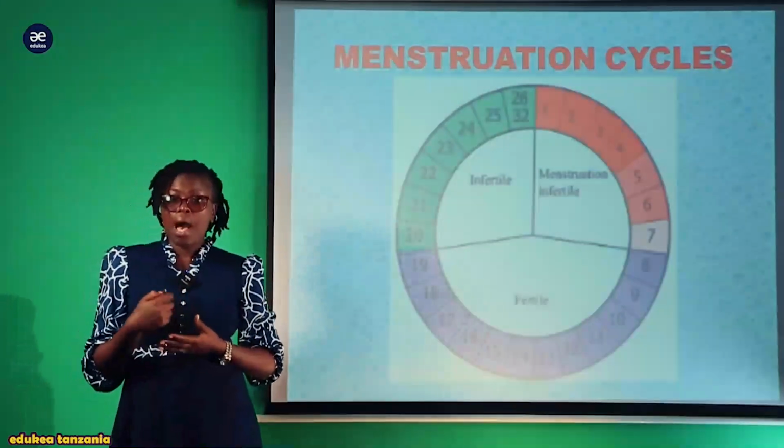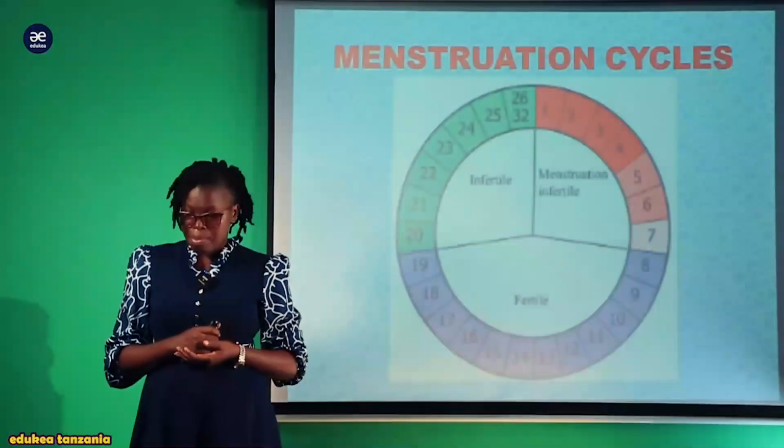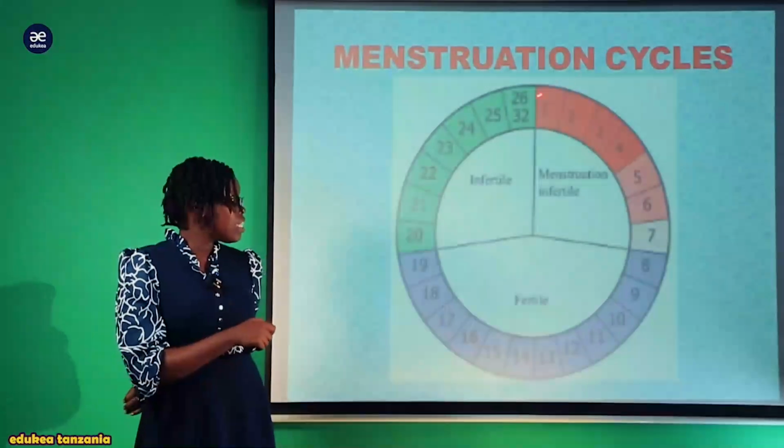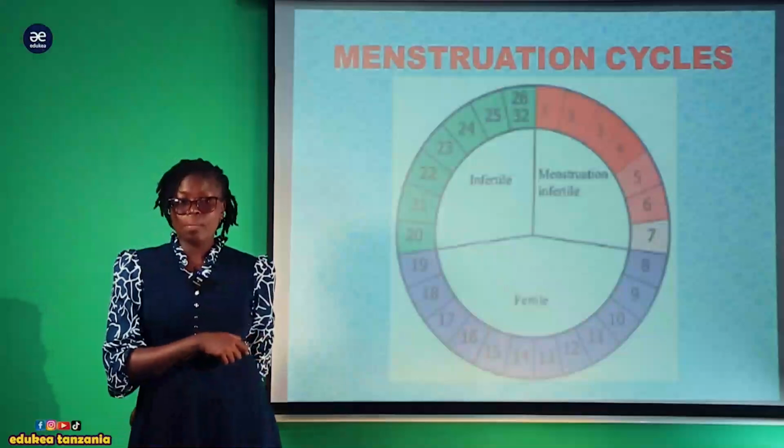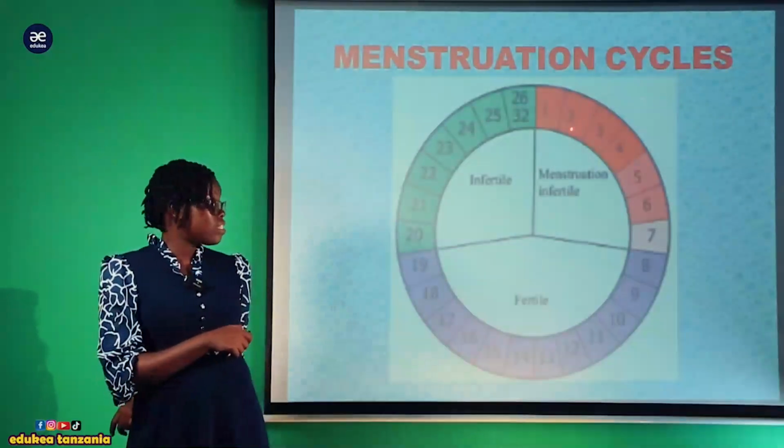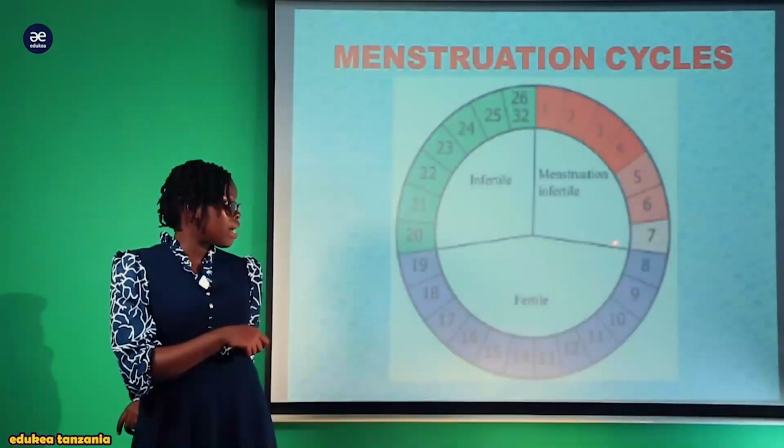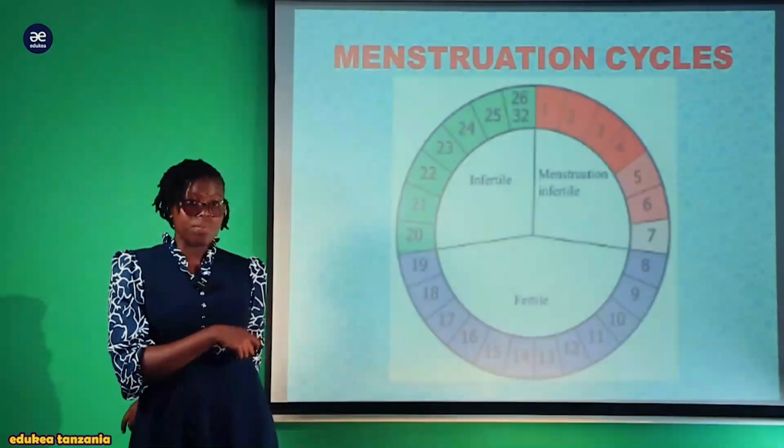Hapa ni structure ambayo ilikuwa inaelezea the menstrual cycle ambayo tumeangalia. Hizi hapa zote ni menstrual days ambayo inalast for 3 to 7 days. As you see here, kuna 1, 2, 3 mpaka 7. These are the menstrual period.